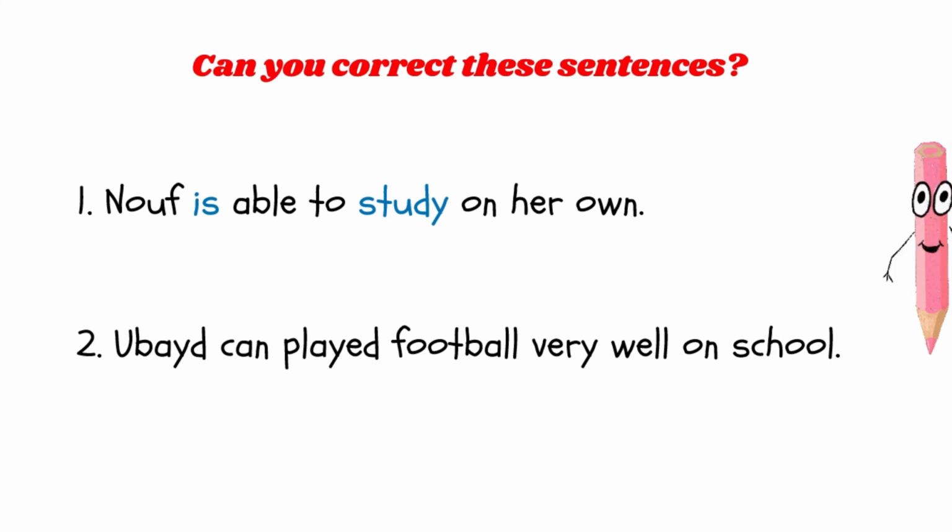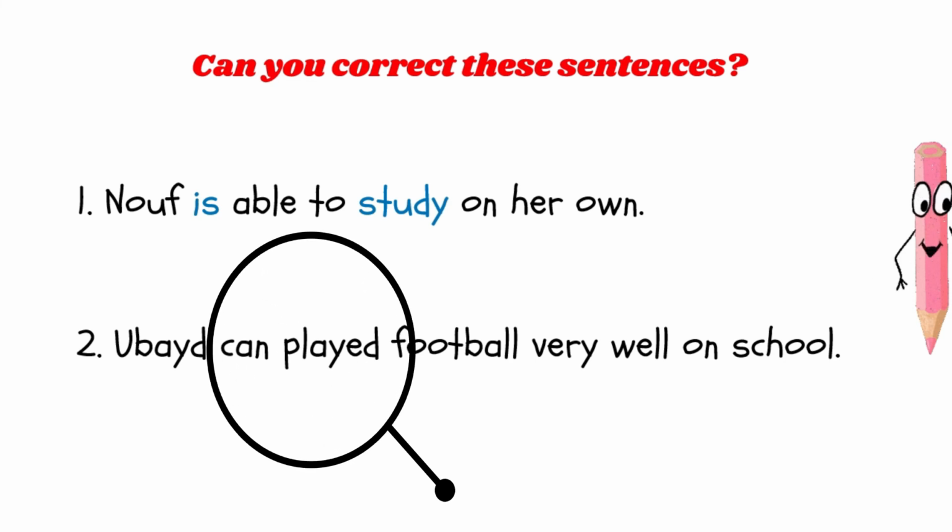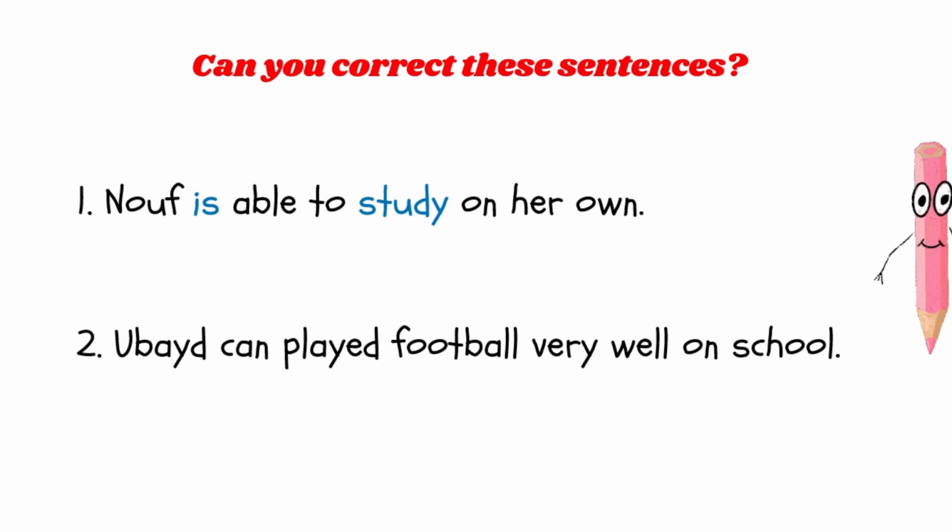First of all, we have can played. So we want to talk about the past maybe. So maybe we can say could play. And after could is the base form play. Ubaid could play football very well on school.